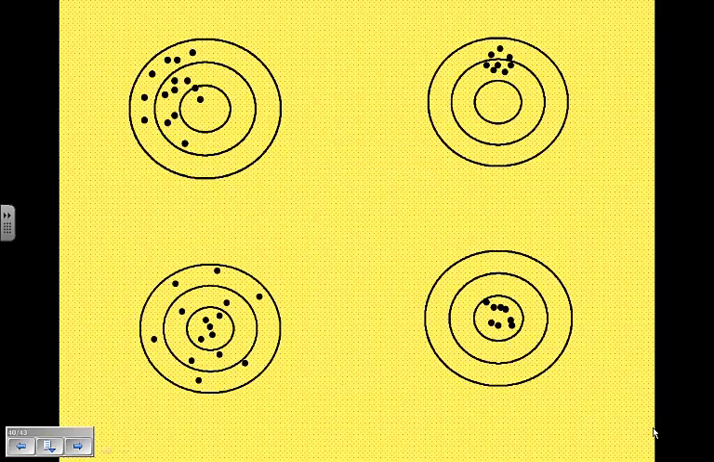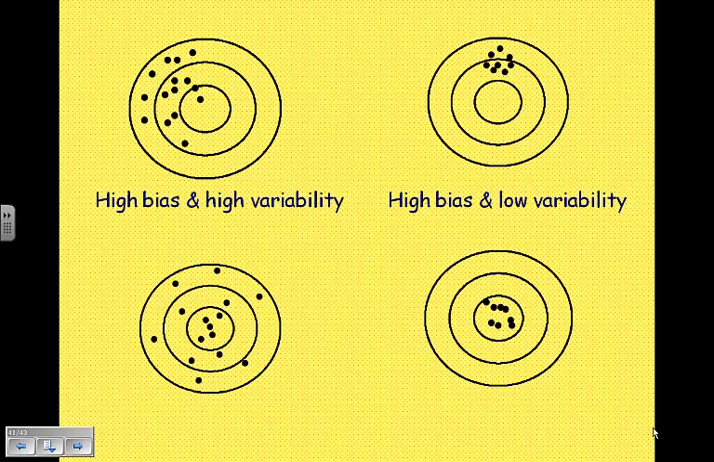So here we have 4 different dartboards. The upper left, that's an example of high bias and high variability. It's high variability because it's very spread out. It's high bias because they're consistently missing to the left. The next one, upper right hand corner, that's high bias but low variability. Low variability because it's very tightly grouped. High bias because they're consistently missing too high. Bottom left, low bias and high variability. It's low bias because they're not consistently missing in any one direction. But it's high variability because it's too spread out.